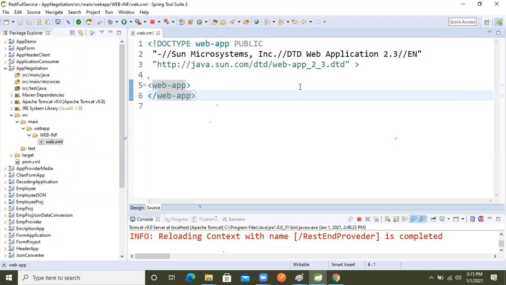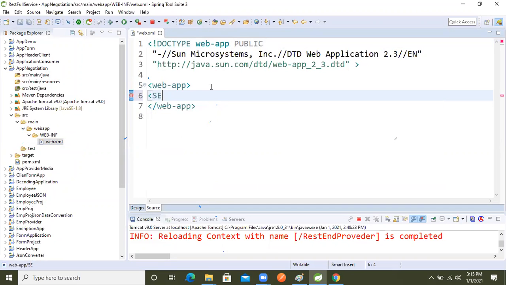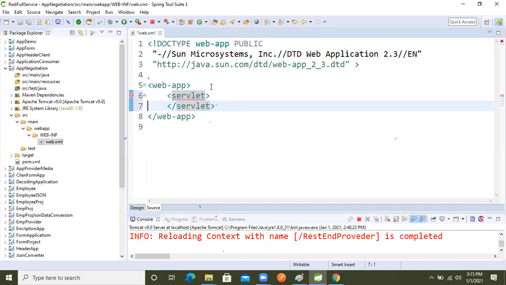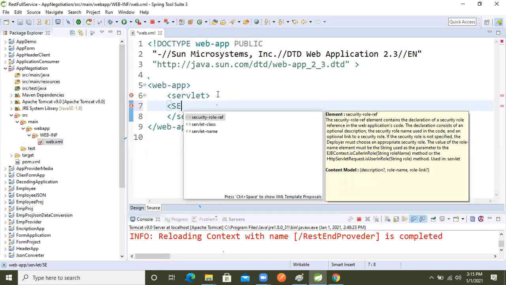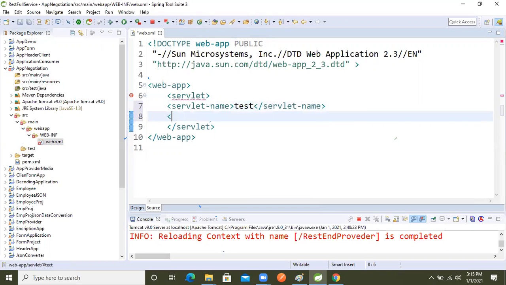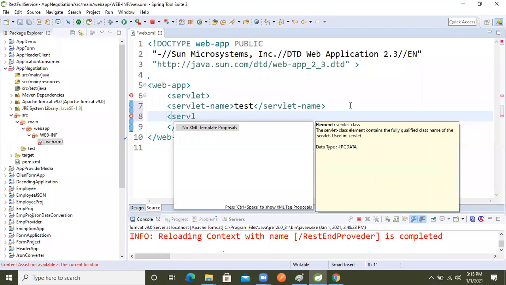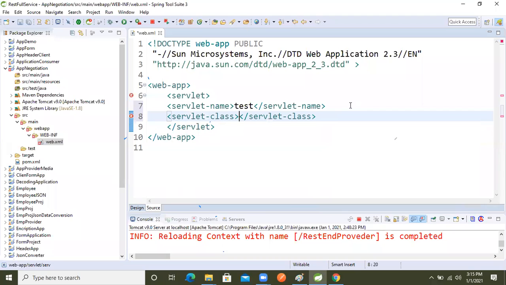Now we will go inside WEB-INF, inside that web.xml. What we will do now, we will configure our front controller, right? So we need the servlet tag, right? Servlet tag, guys, I'm doing everything in front of you people, okay? So now servlet, servlet name, just test, I'm taking test only, right? Again another tag is servlet class.